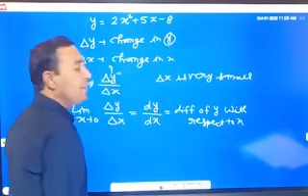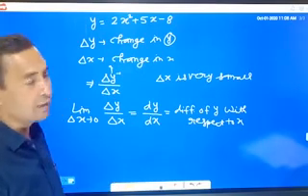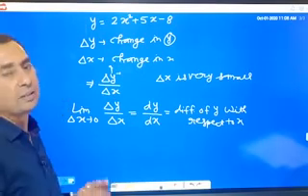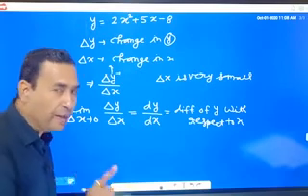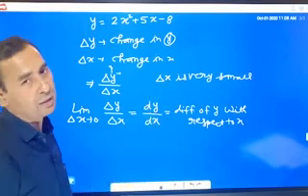This dy upon dx is called differentiation of y with respect to x. So by the differentiation we can find rate of change of one quantity with respect to another quantity.